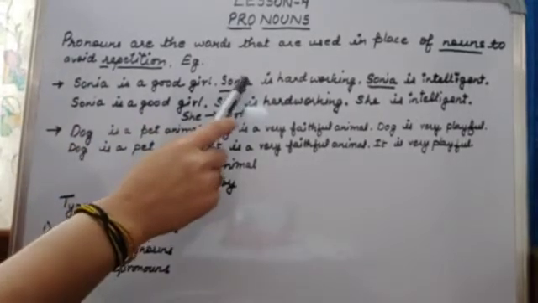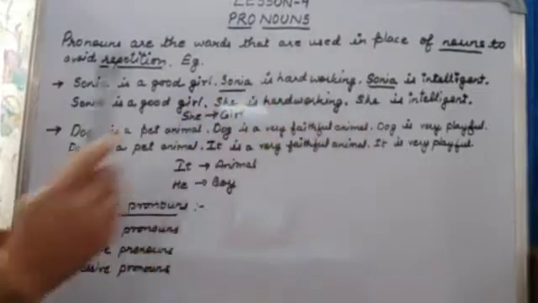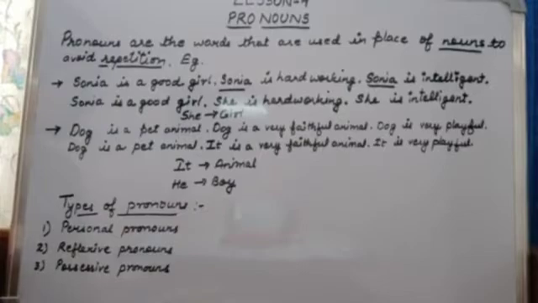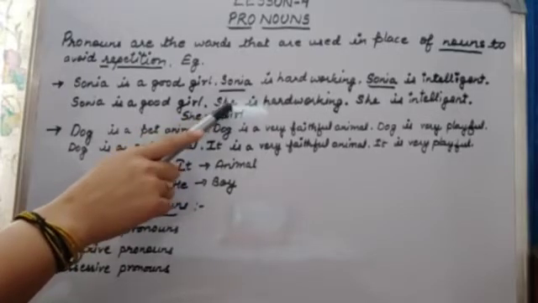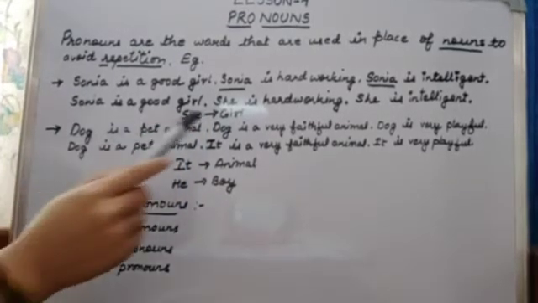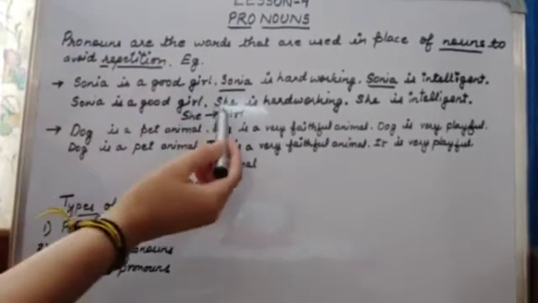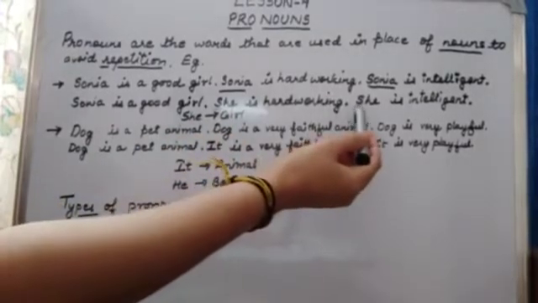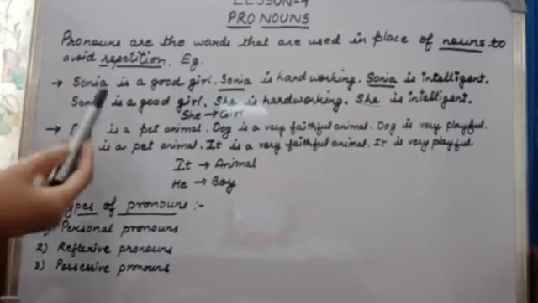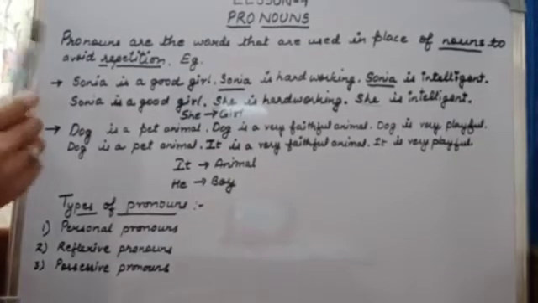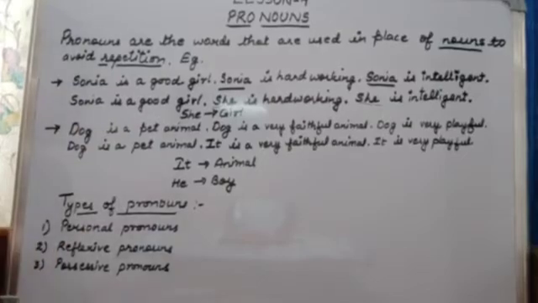So in order to avoid this repetition, Sonia and Sonia over here, what will we do? We will use a pronoun. Sonia is what? Sonia is a girl. So for a girl, what will we use? We will use the pronoun she, S-H-E, she. You can see here I have used she, and here also I have used she. But over here I have used Sonia. Why? Because we should know about whom we are talking. So you can see how I have avoided repetition of the noun,